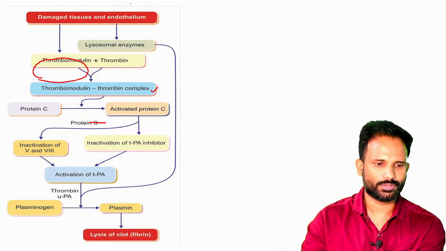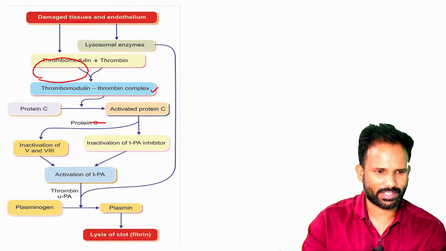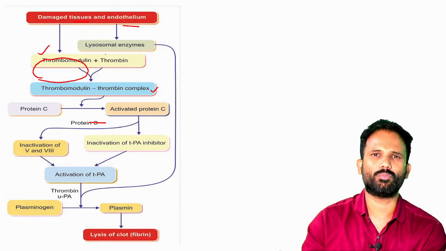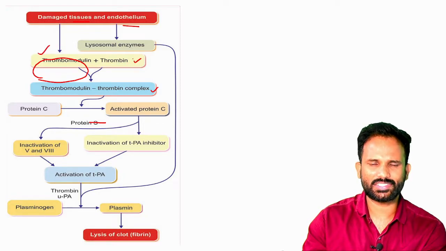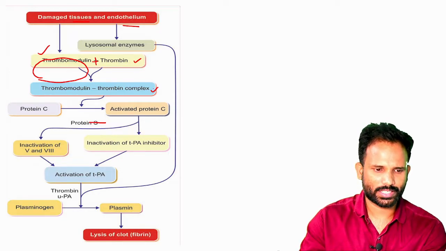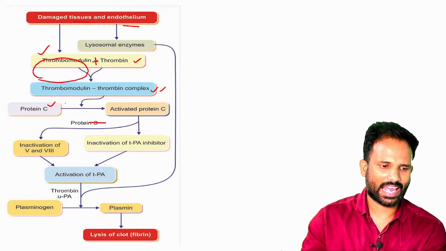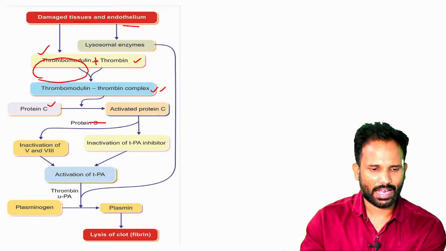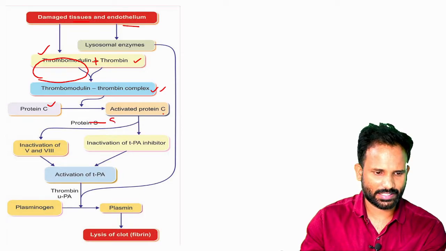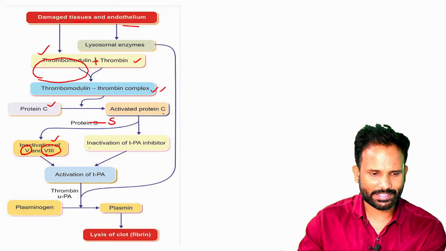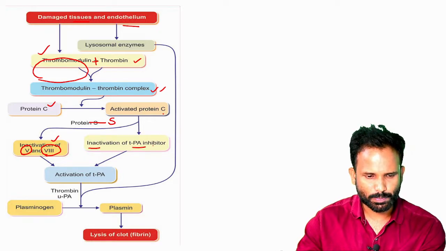So what are the steps? Whenever a tissue is damaged, the endothelium will release a product called thrombomodulin. This thrombomodulin together with thrombin forms the thrombomodulin and thrombin complex, which will activate protein C, and this activated protein C, in the presence of protein S, will inactivate 5 and 8. At the same time, it also inactivates the tissue plasminogen activator inhibitor.